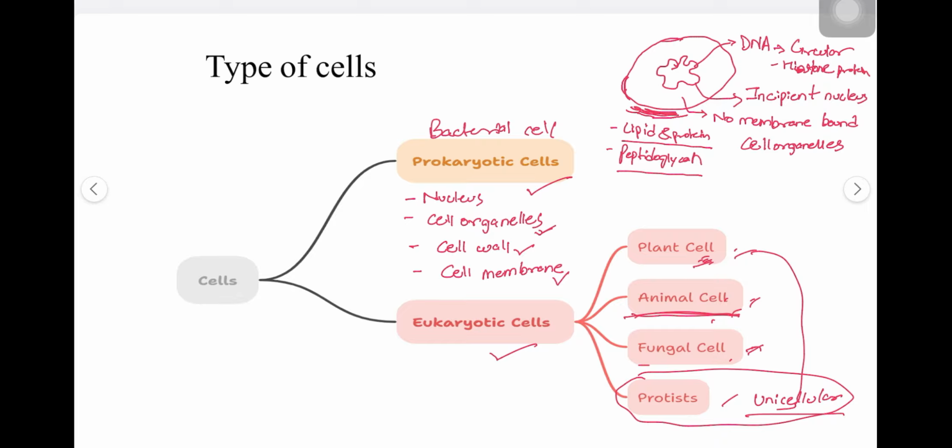The details of the difference between prokaryote and eukaryote, the plant cell, animal cell, and all are kept in the Google Drive.